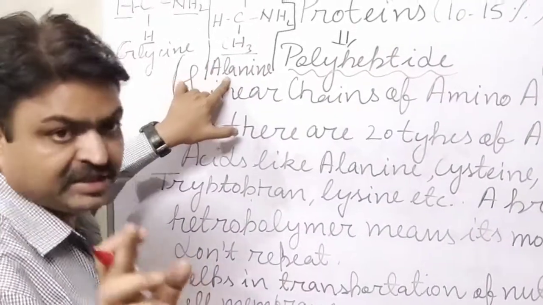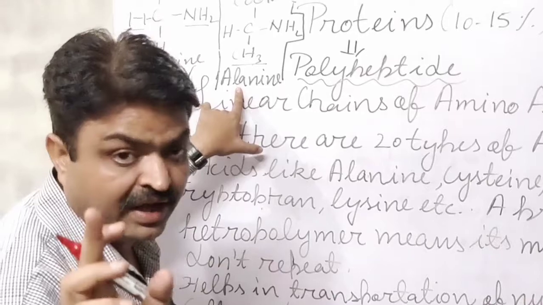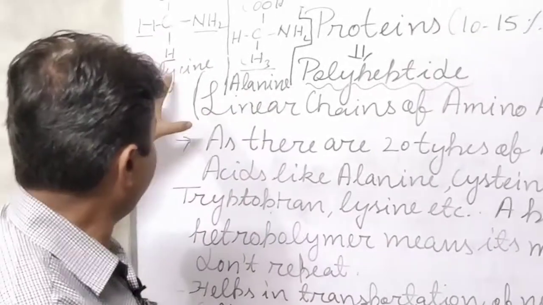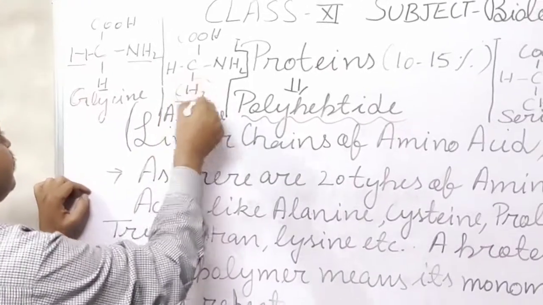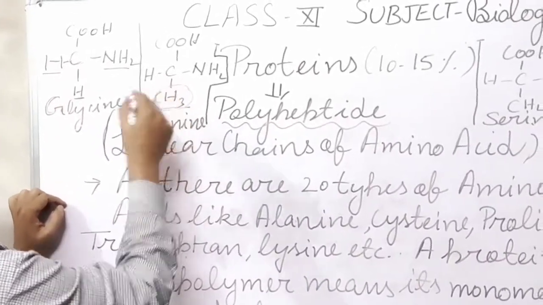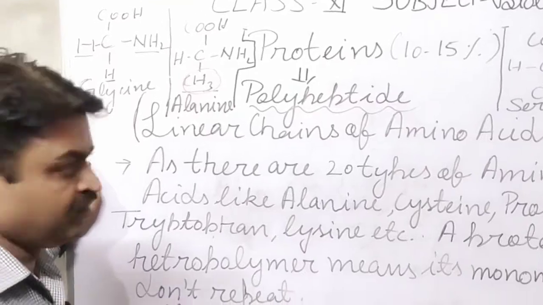In which amino acid, student? In the alanine. Here in the glycine, it is connected with hydrogen, but in this, it is connected with a methyl group. Like this.